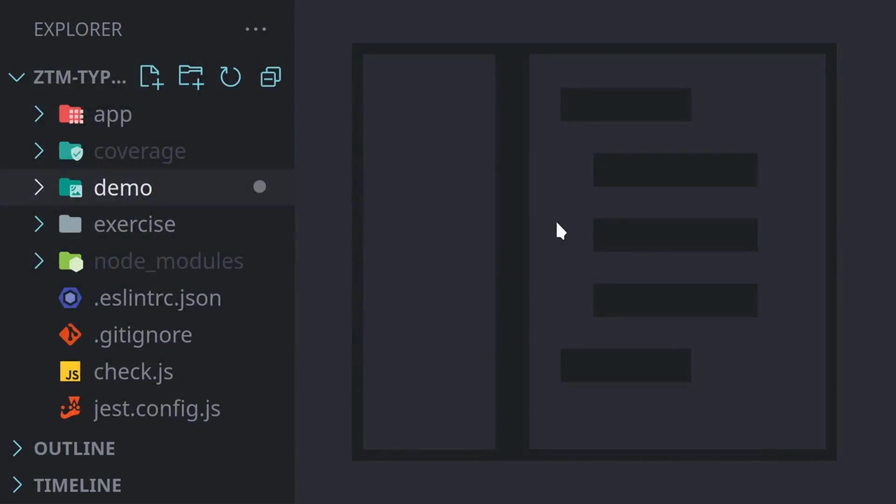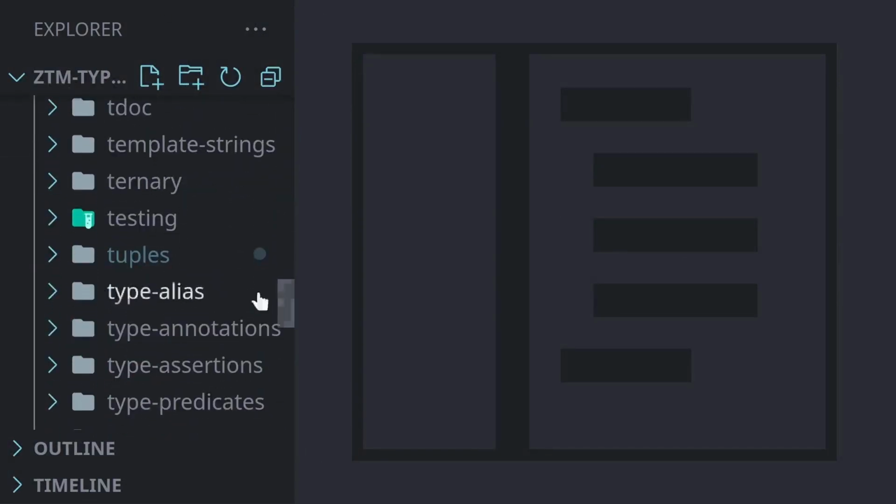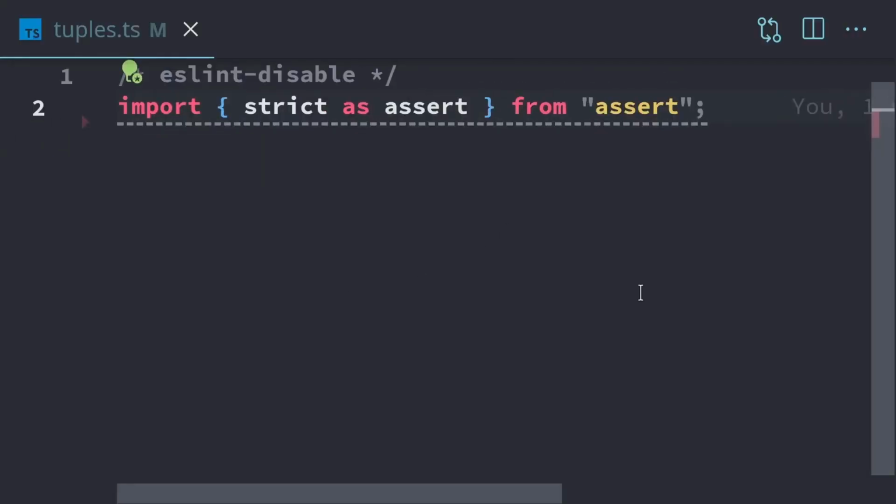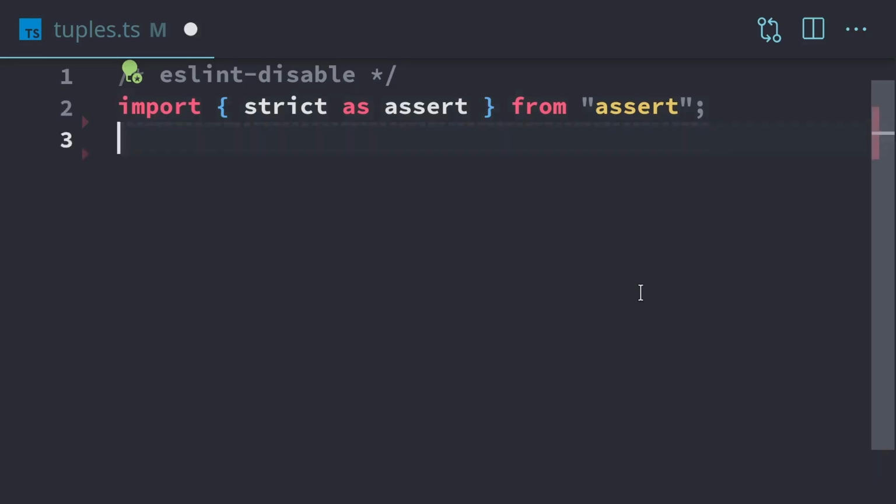In this video, we're going to be taking a look at tuples. We'll start by opening the demo folder, scroll down to tuples, and open up tuples.ts. We worked with arrays, and we know that arrays can have a single data type. Tuples differ because tuples are going to allow us to have multiple different data types in a single collection. The trade-off is we're not going to be able to add as many pieces of data as we want to a tuple like we could with an array. So let's hop into an example.